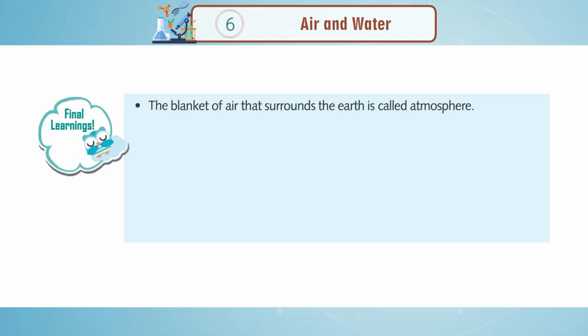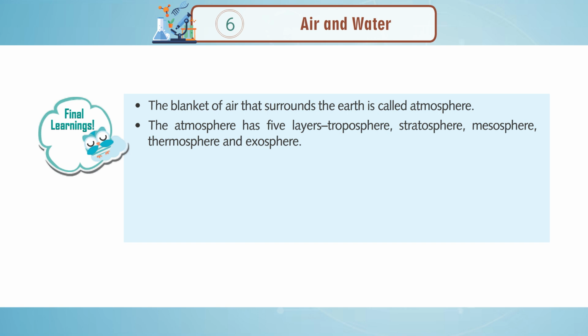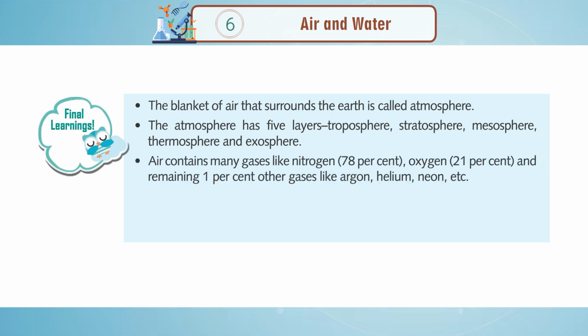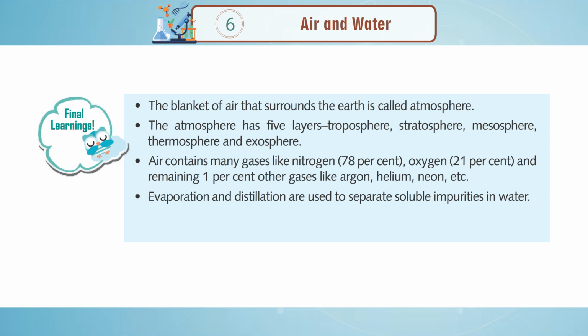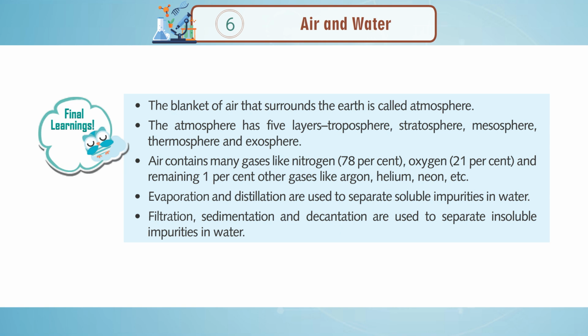Final learnings. The blanket of air that surrounds the earth is called atmosphere. The atmosphere has 5 layers: troposphere, stratosphere, mesosphere, thermosphere and exosphere. Air contains many gases like nitrogen 78%, oxygen 21% and remaining 1% other gases like argon, helium, neon, etc. Evaporation and distillation are used to separate soluble impurities in water. Filtration, sedimentation and decantation are used to separate insoluble impurities in water.